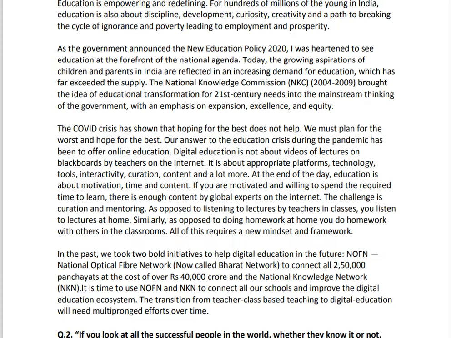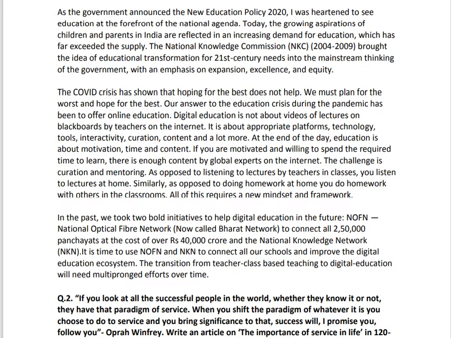The transition from teacher class based teaching to digital education will need multi pronged efforts over time. So, we have seen the first question. There are four paragraphs. First paragraph is introductory paragraph, and the last paragraph is a concluding paragraph. And in between, we have two body paragraphs with elaboration of whatever is there in the opening paragraph. So now let's move on to the next question.